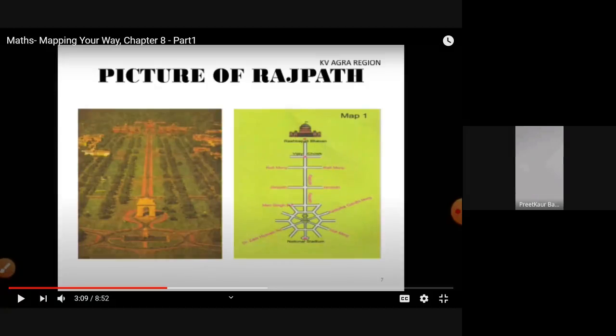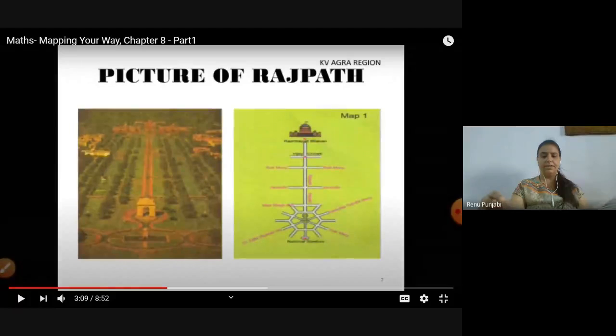A photograph taken from a helicopter. You can see Rajpath, the road which joins India Gate to Rashtrapati Bhavan. Mark where the Rashtrapati Bhavan will be. So we have read here that Aditi's school is going to see the Republic Day parade, and they are going to see it near India Gate, and they are discussing that.